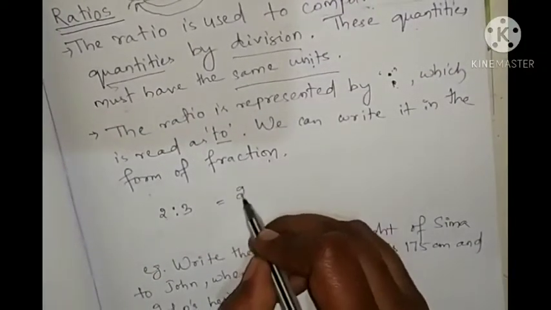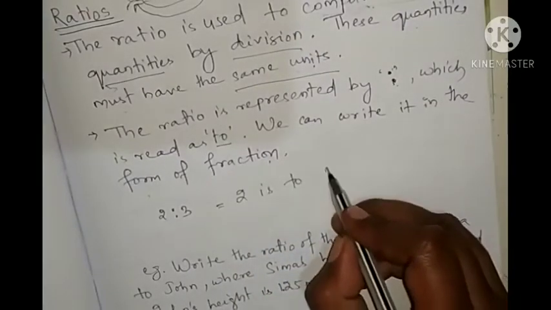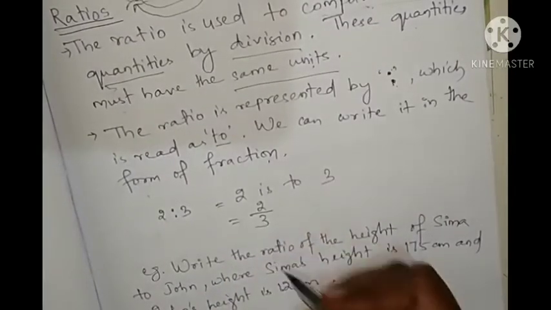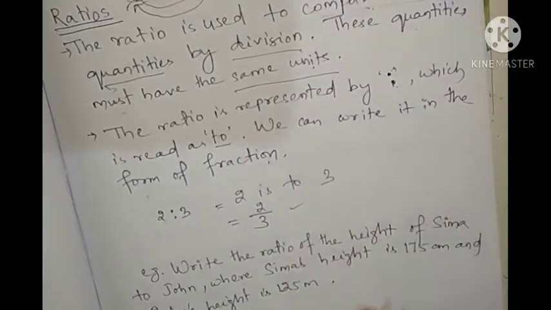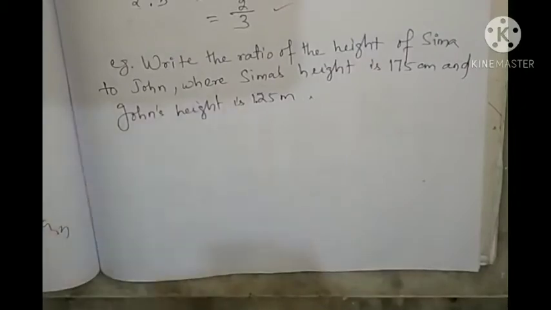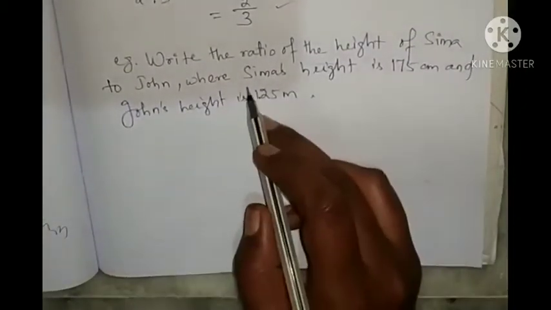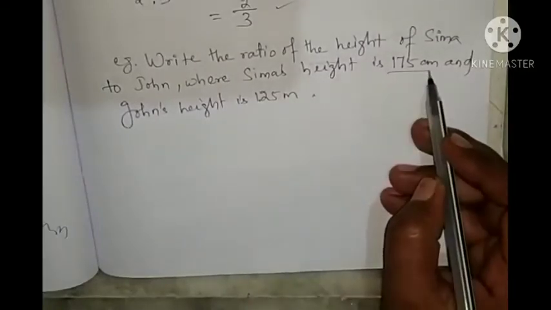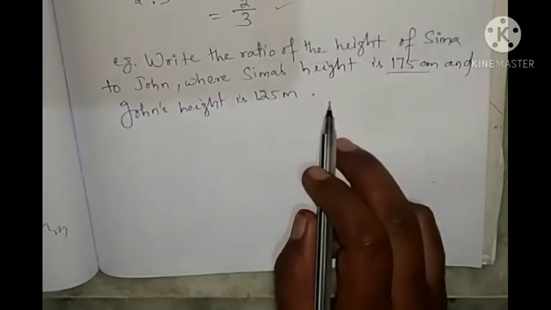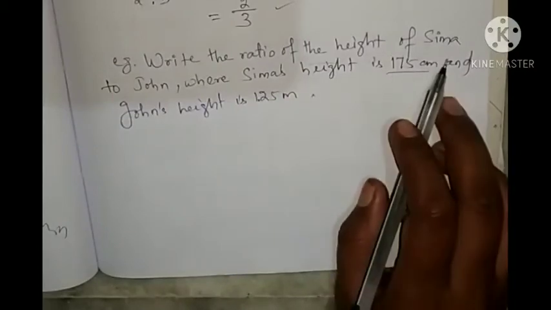What can you write? 2 is to 3, how will you read? 2 is to 3. Or you can write it like 2 by 3 in a fraction form. Okay, so let's see one example. Write the ratio of height of Seema to John, where Seema's height is 175 centimeter and John's height is 1.25 meter. So we will compare the height of Seema to John.